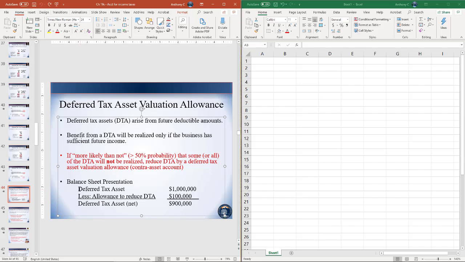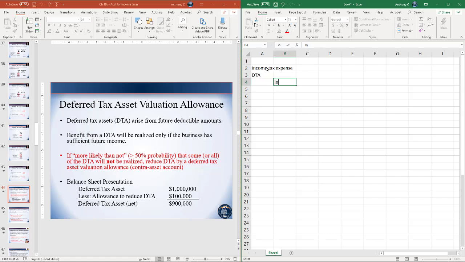So all that means is you'll report your deferred tax asset or DTA at its gross amount. You'll subtract out the amount in the allowance, and that gets you out to your net balance in your DTA. Now before, when we looked at the journal entry for recognizing a DTA, we ended up debiting income tax expense. We ended up debiting a DTA, and we ended up crediting income tax payable. All right, so the DTA effectively reduced the amount of tax expense we recognize in the current period.